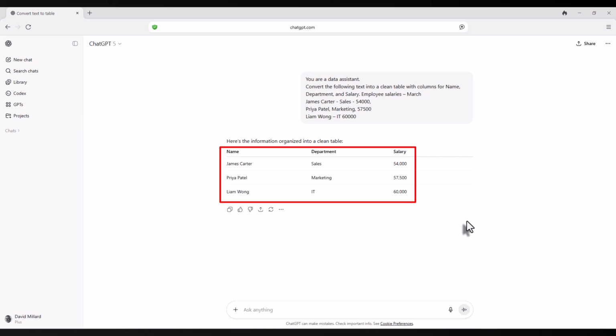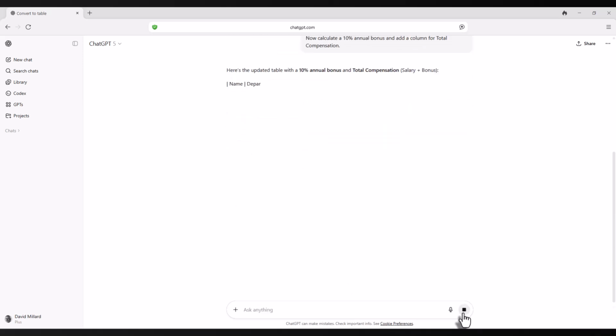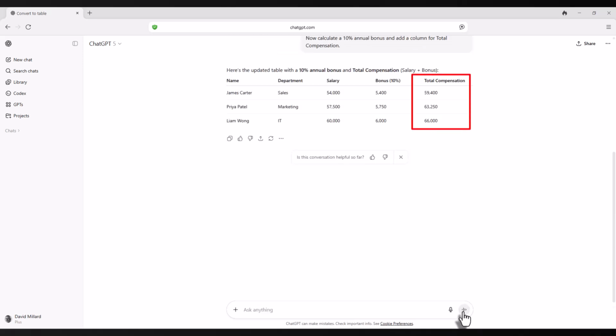That's great, but I'd like an additional column added. I'll add, now calculate a 10% annual bonus and add a column for total compensation. And just like that, you have a bonus column added. Okay, so that's an example of where ChatGPT is strong. But next we have a situation where expectations sometimes cause frustration.